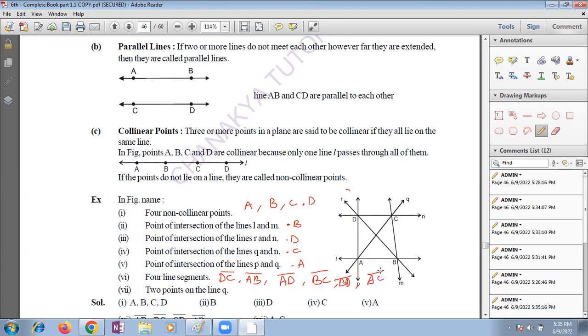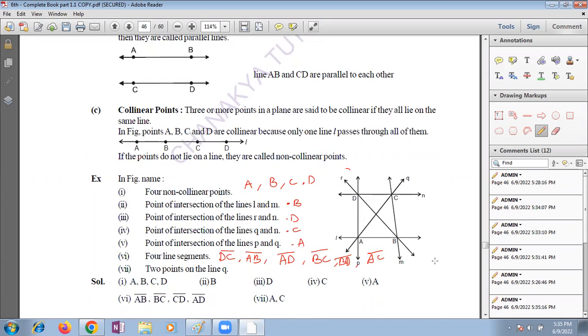Very good. BD and AC will come under intersecting lines a little later. But in this case, what are the two points on the line Q?